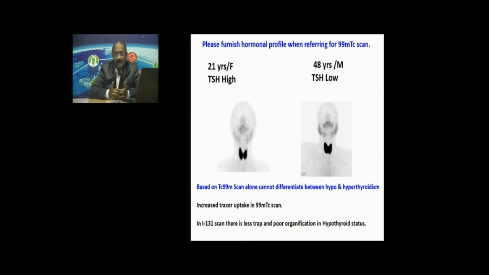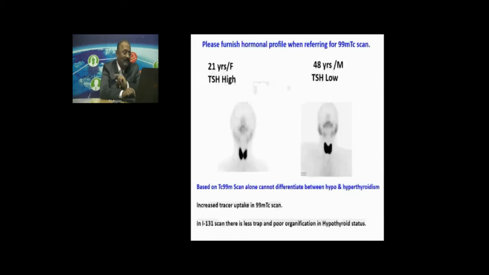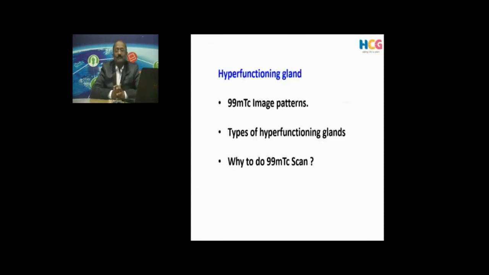So I request all the clinicians to furnish to your nuclear medicine physician the T3, T4 values so that, looking at those two values, he can give a better picture of the pathophysiology, why the uptake is more in these patients. Or when the data is not available, we usually call the patients, administer iodine, and call them next day, and in a hypothyroid status, iodine uptake will not be there. And in a hyperfunctioning gland.